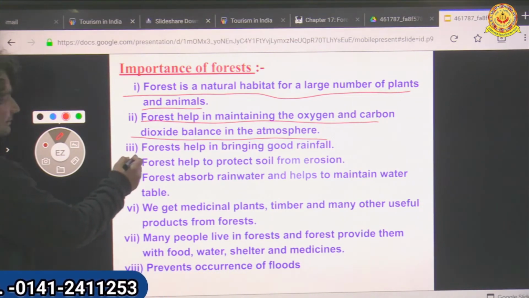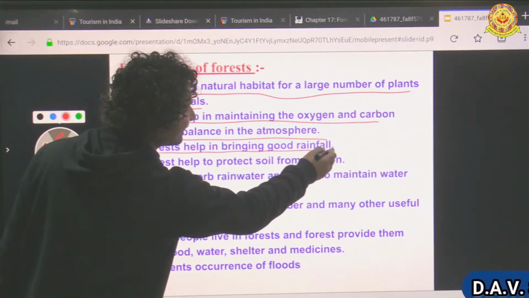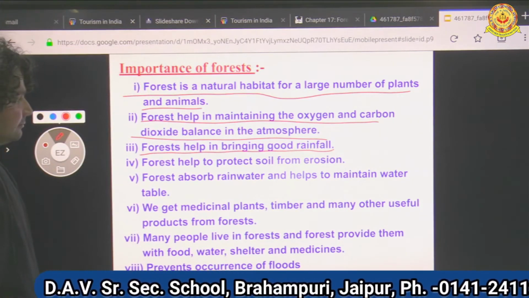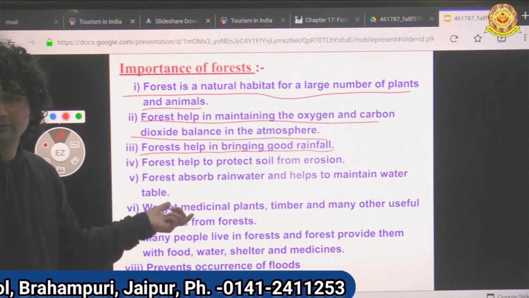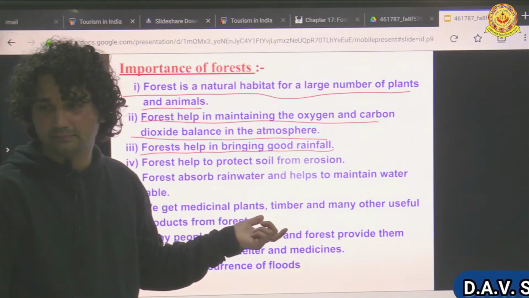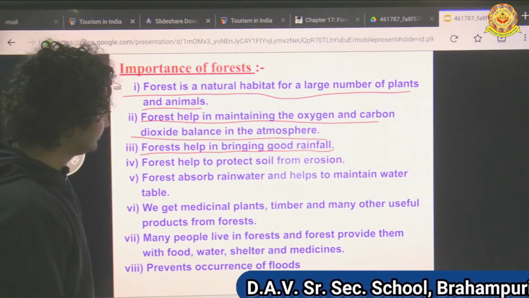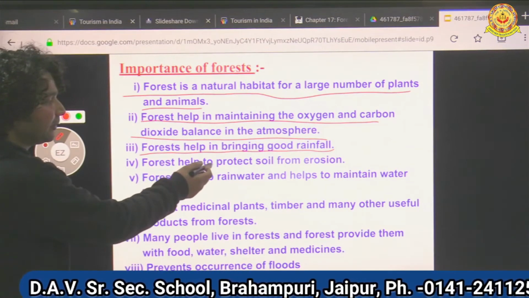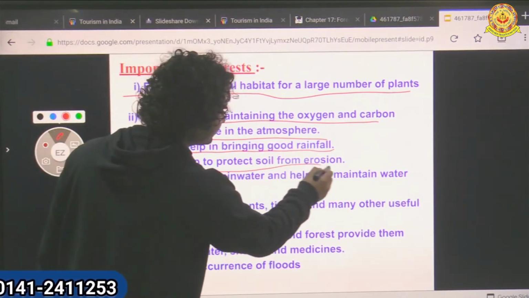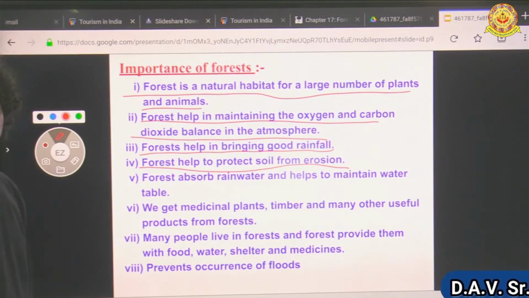So forest always helps in bringing good rainfall. Forest also helps in maintaining the temperature of the ecosystem. Forest helps to protect soil from erosion.